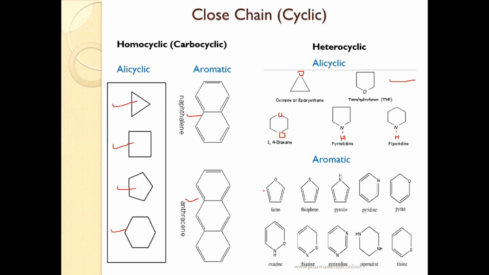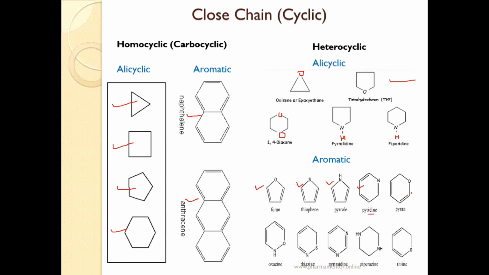Now, what are examples of aromatic heterocyclic compounds? You know the meaning of aromatic: it obeys Huckel's rule, right? Those compounds are generally called aromatic compounds. Examples are furan. Then, if there is sulfur in a 5-member ring, it is thiophene. If there is nitrogen, the name of that compound is pyrrole. If it is a 6-member ring and nitrogen is at first position, the name of that ring is pyridine.